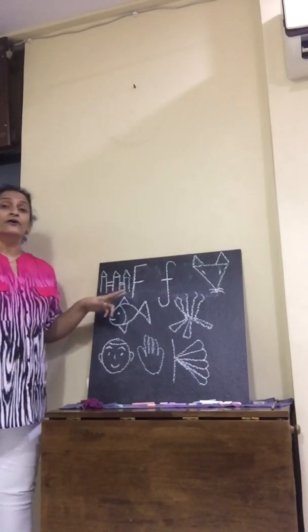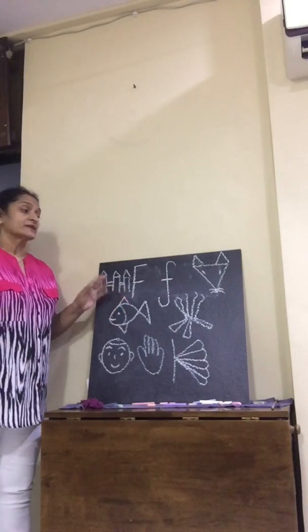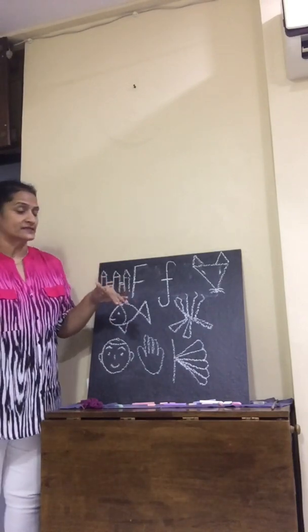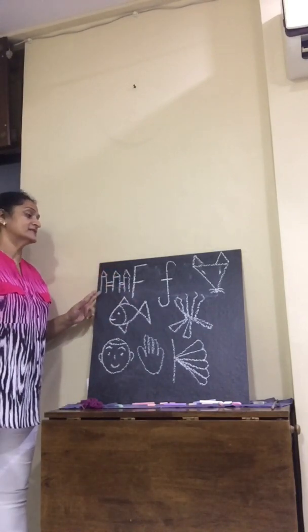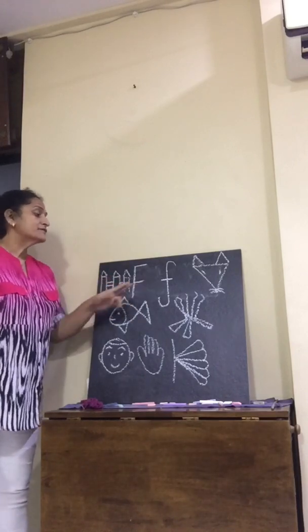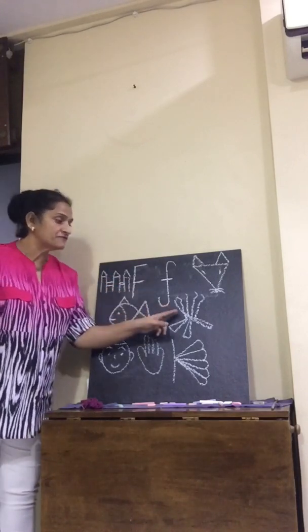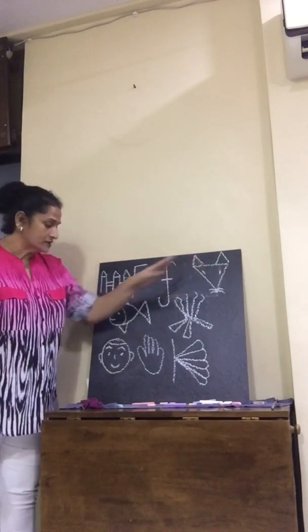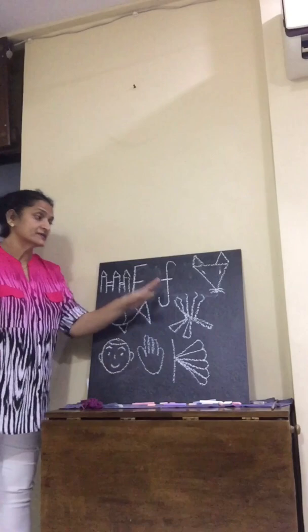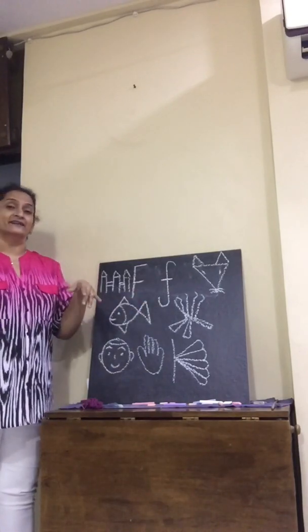So that nobody can jump into that place. F says for fence, for fish, for fire, for fox, for face, for finger, and for fan. Okay.